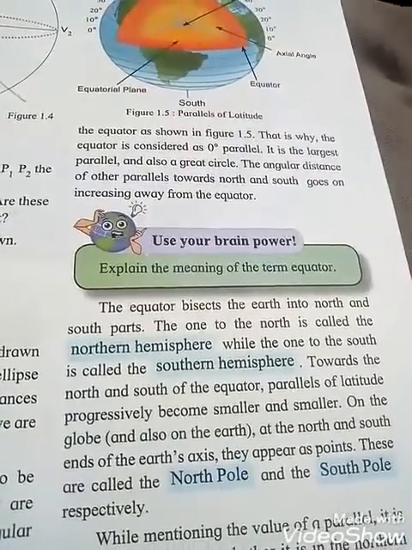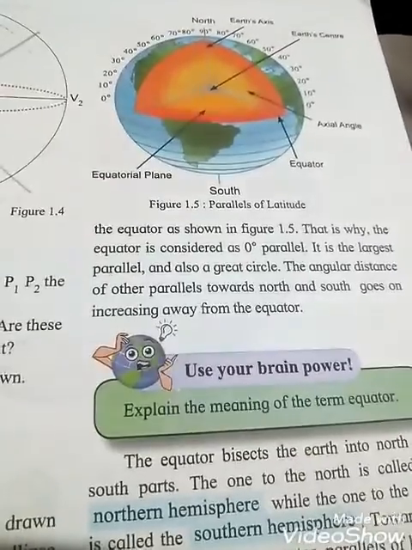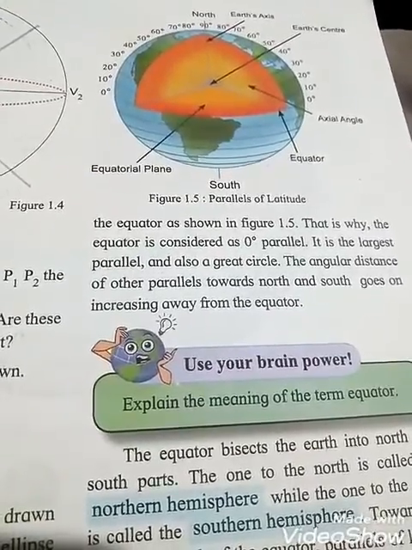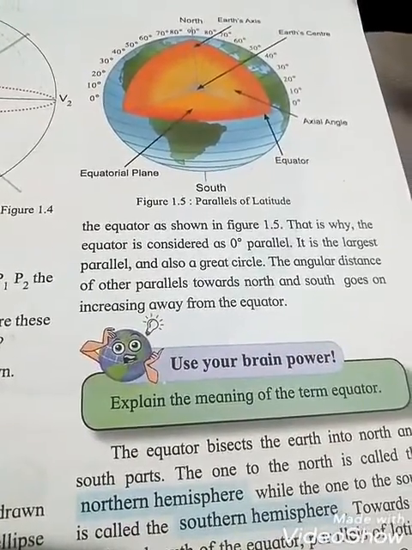So these are called the north pole and the south pole respectively. See students, that means you all know that the equator is considered as 0 degree parallel. It is the largest parallel, and also we can say that it is a great circle.